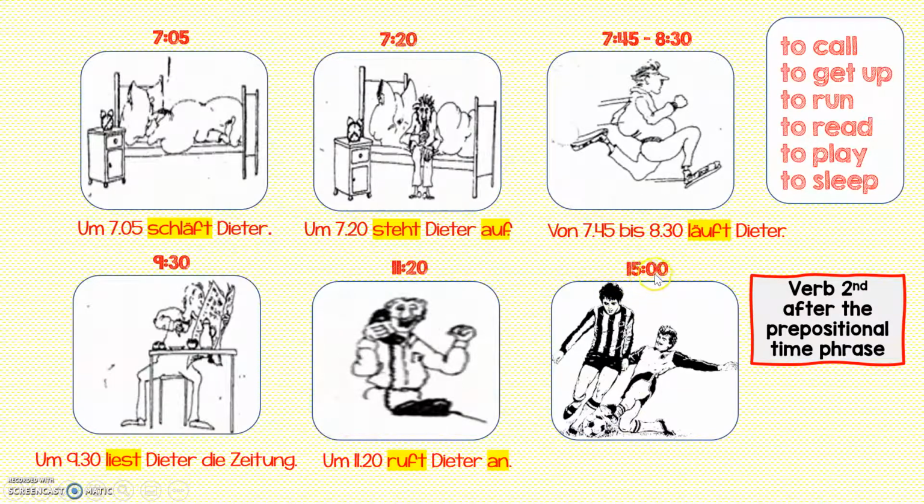Was macht Dieter 15 Uhr? That's 3 o'clock in the afternoon. The only verb that's left is to play, and luckily to play is completely normal. So we're going to say 15 Uhr spielt Dieter Fußball. So the verb is in the second position after the prepositional time phrase. So you don't always have to start with your subject, but you always have to have your verb in the second position.